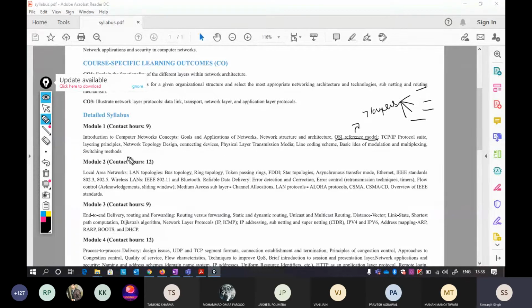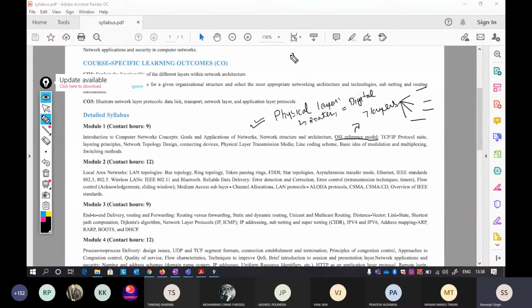Okay. Another one is network topology. It's a very easy concept. All of these are very easy concepts. If you're seeing the first module, it is mainly related to your physical layer part. Physical layer means where there will be physical devices, like you have heard of a router. A router is also a physical device, and other things like multiplexing and modulation, all of which you have already seen in digital electronics. So I'll just discuss the application of it.